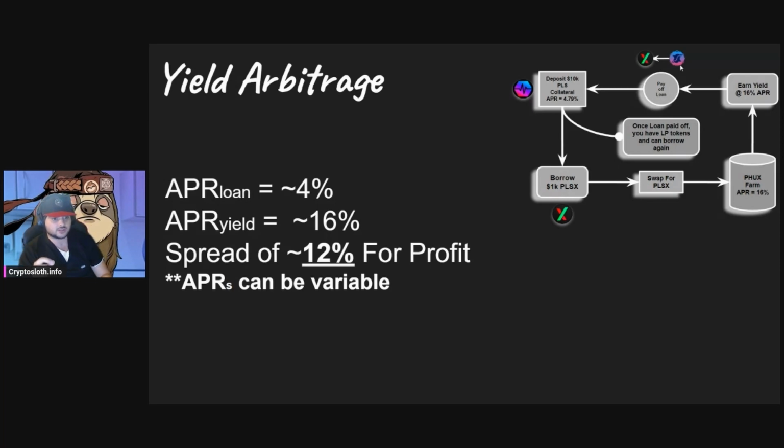When you do these opportunities, you need to pay close attention to your position and all of the different rates: the rates of your loans, the volatility of the asset that you're earning as incentive, and the APR of the pool that you're getting in, because this arbitrage opportunity can close at any given time. And so if you're not being profitable anymore, you want to make sure you exit your position and cash out on your loan, so you're not just accruing debt for no reason.